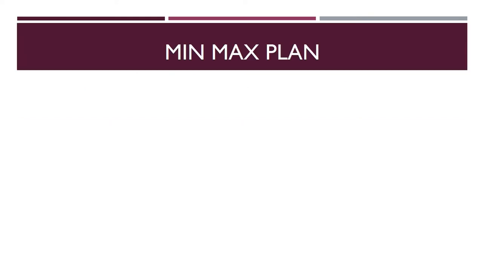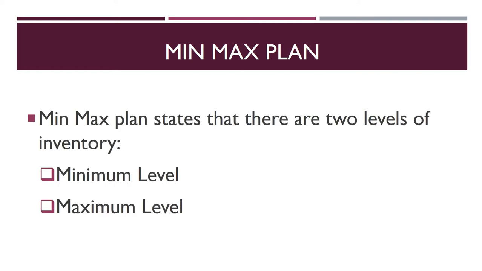So the first technique of the inventory control which we are going to learn today is min-max plan. Min-max plan states that there are two levels of inventory. The first level is known as minimum level and the second level is known as maximum level. Now minimum level states that it is a time to reorder the material, which means that whenever the minimum level is achieved, your next order should already be given.